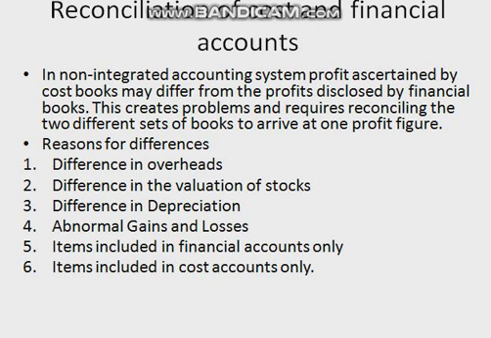Difference in valuation of opening and closing stock of material, work in progress and finished stock. Such income and expenditure which have been shown in both sets of books, that is cost and financial books, but with difference in amount. After finding out the above differences, the reconciliation statement should be prepared. It is always preferable to start the reconciliation statement with the balance of profit as per cost accounts. To the balance of profit as per cost account, the following items are to be added.